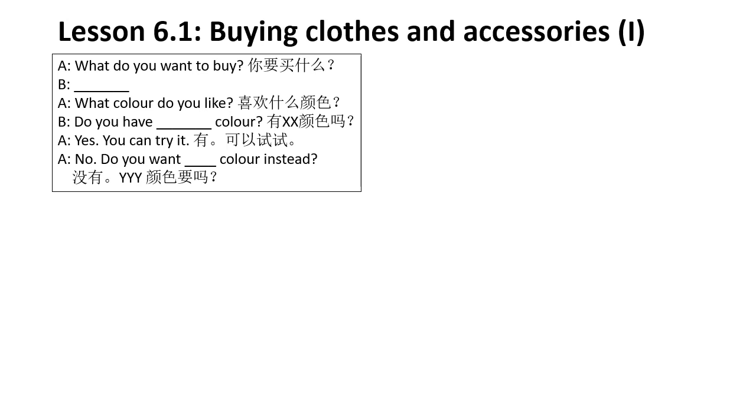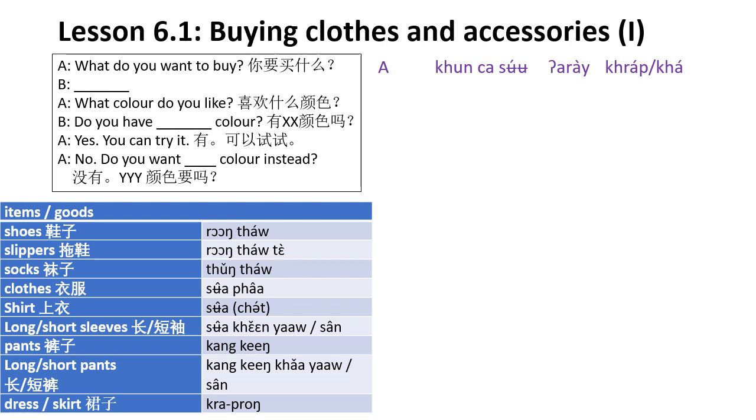Okay, so let's take a look at this. So what do you want to buy? The shop owner will say คุณจะซื้ออะไรคะ means what will you want to buy, right? ซื้ออะไร is buy what, right? คุณ is you. คุณจะซื้ออะไรคะ And then okay, there's a list of vocabulary here of the common things that we would like to buy, right?